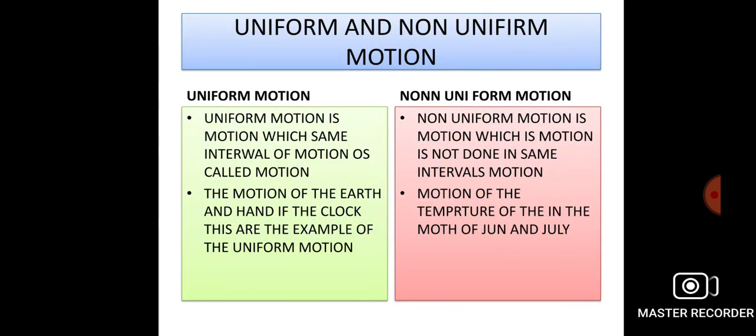Uniform motion and non-uniform motion. Uniform motion is motion covering equal distances in equal intervals of time. The motion of the earth and the hands of a clock are examples of uniform motion. Non-uniform motion is motion done in unequal intervals of time. An example is the change in temperature in the months of January, June and July.